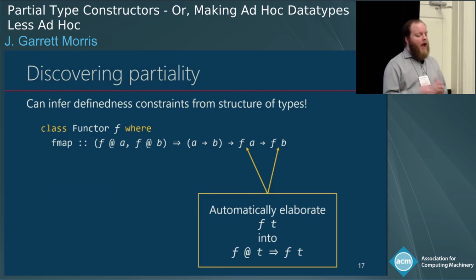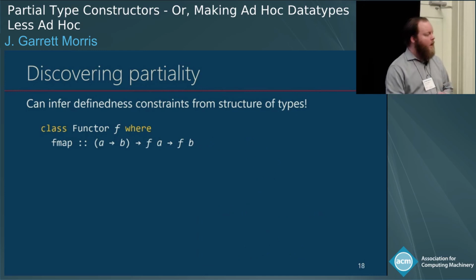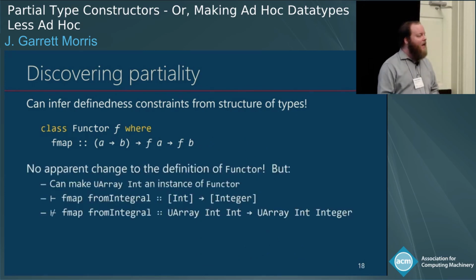But what I argue is that we can automatically elaborate type applications that the programmer writes down to add in these definedness constraints. I'm going to assume that when the programmer writes F A, they genuinely intend F to be applied to A. And so if I do that, I'm going to erase these constraints that I can automatically elaborate and just give Functor this type here. And the cool thing about that is that if I don't change the apparent definition of Functor, that also means I don't have to change any of its uses.